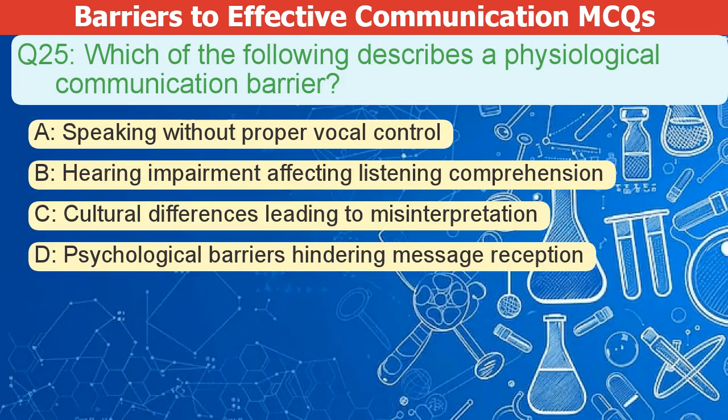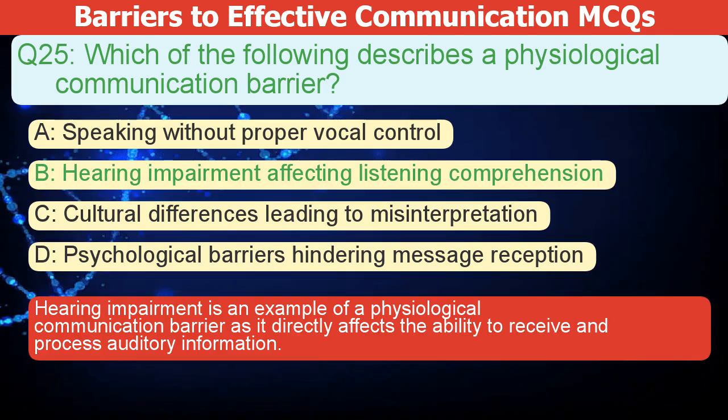Which of the following describes a physiological communication barrier? A. Speaking without proper vocal control. B. Hearing impairment affecting listening comprehension. C. Cultural differences leading to misinterpretation. D. Psychological barriers hindering message reception. The correct answer is B. Hearing impairment is an example of a physiological communication barrier because it directly affects the ability to receive and process auditory information.